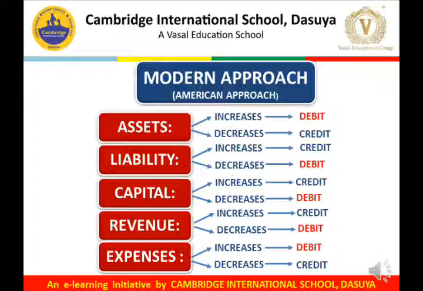Let us discuss assets. If there is any increase in the assets of the organization in that transaction, the increase in assets will be debited, whereas decrease in the assets will be credited.